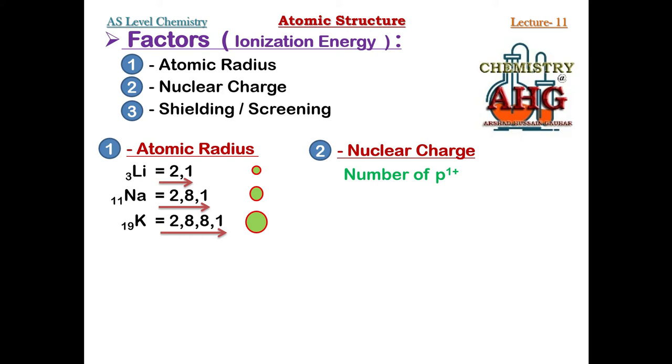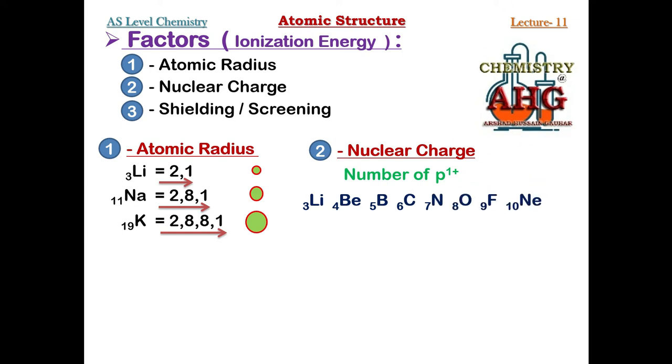What does this mean? Let me give you an example. This is the example of elements of period number 2. What is the common feature of elements of period number 2? All the elements belonging to period number 2 have two shells only. So what are these elements? These elements are lithium, beryllium, boron, carbon, nitrogen, oxygen, fluorine and neon.